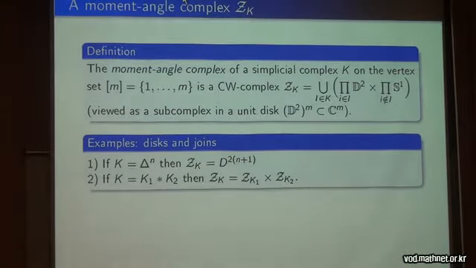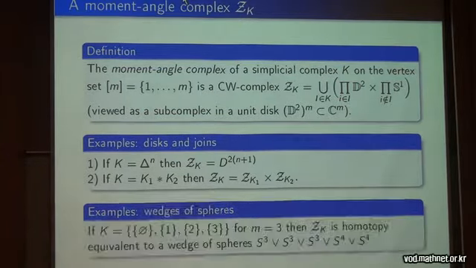So the simplest examples are just the disks. It's a case of a simplex. And if you have a join of simplicial complexes, then this construction behaves nicely and you obtain just a product of moment-angle complexes. Something less trivial is if you consider just three disjoint points, then the moment-angle complex is homotopy equivalent to the following wedge of spheres.